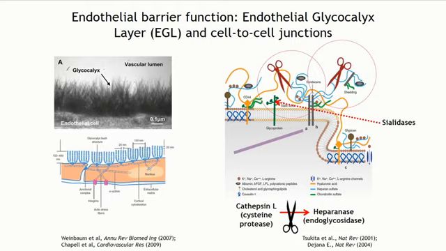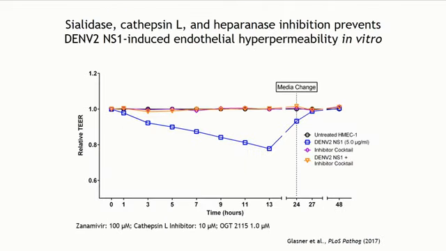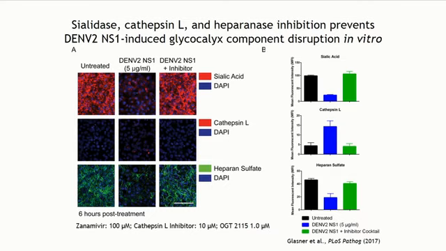So we did the same thing with dermal endothelial cells and see the same pattern. So this inhibitor cocktail of sialidase inhibitors, cathepsin L inhibitors, and heparinase inhibitors is sufficient to protect endothelial monolayers from dengue-induced hyperpermeability. So we used the same inhibitor cocktail, and we brought this into some of our confocal microscopy readouts.